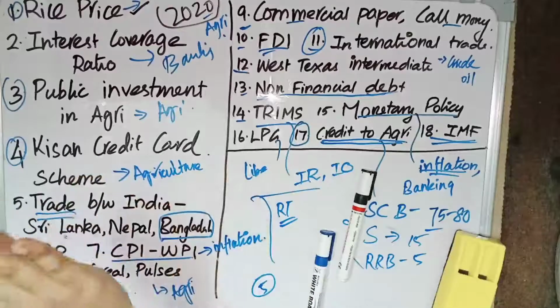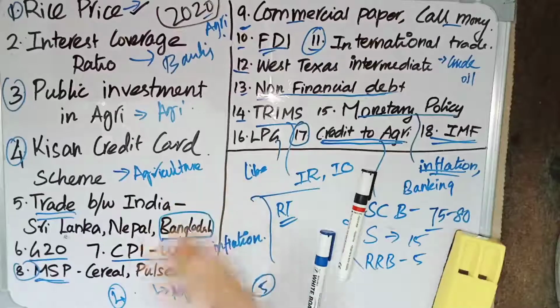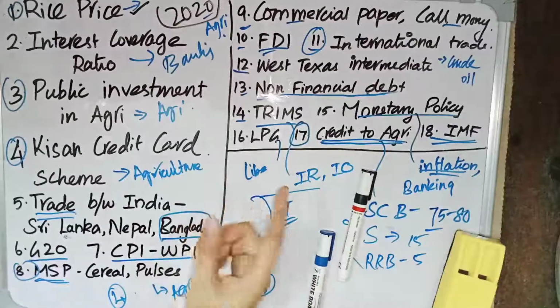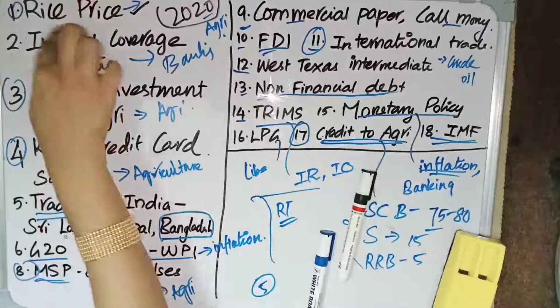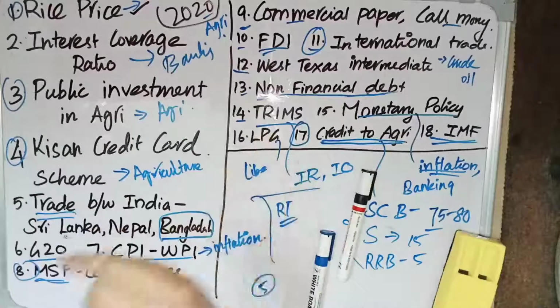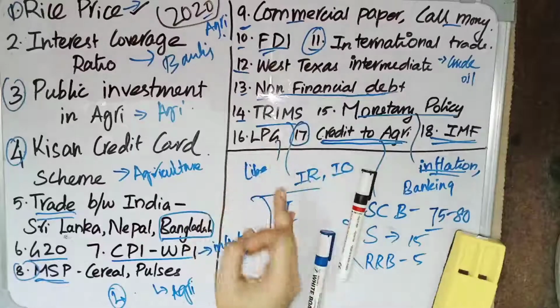So we don't export rice much, but we consume more rice. The thing produced most in India is rice, and next we have wheat and other cereals and pulses. So they can ask questions relating to rice. See about rice and also see the price, the things which contribute to the increase and the decrease in price.